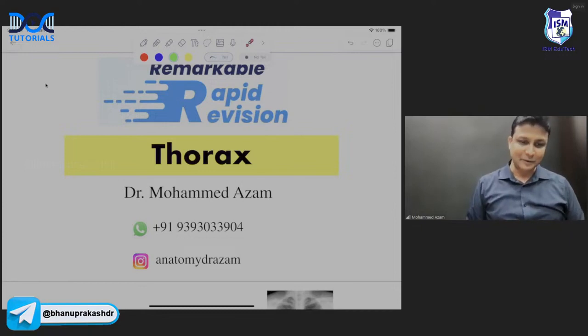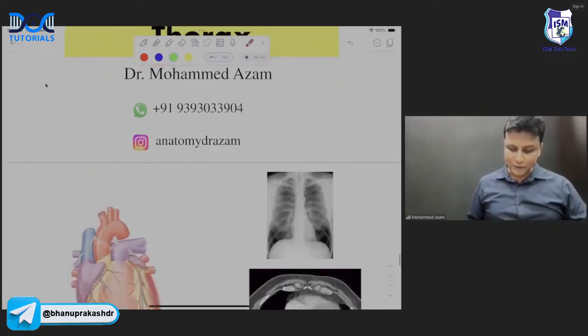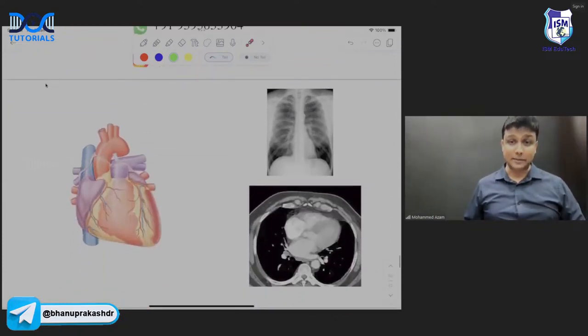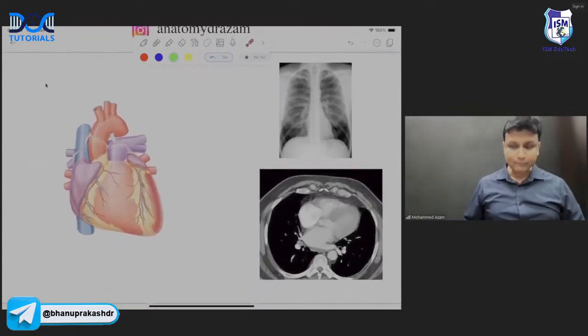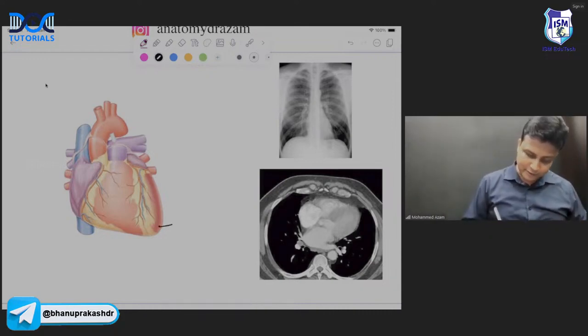Thank you, sir. Embryology is also done easily for you. Now, welcome to the thorax topic, sir. In the thorax topic, the most important thing for your FMG exam is that they'll be asking about the positioning of the heart, sir. So in this diagram, you're able to see here, this is the apex of the heart, sir. First of all, try to understand here, this is the superior vena cava, and this one is the inferior vena cava. Both of them will open into the right atrium.